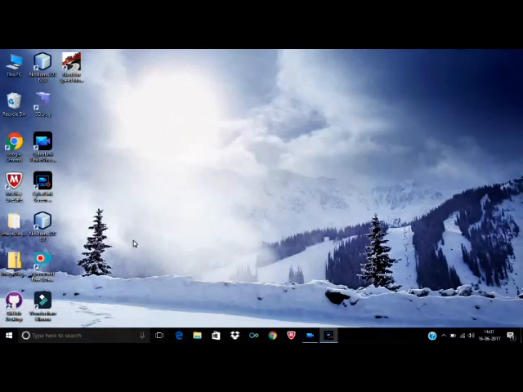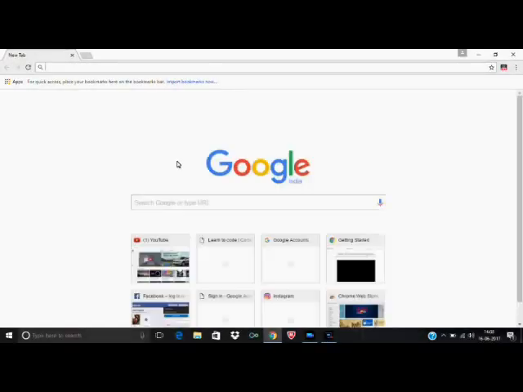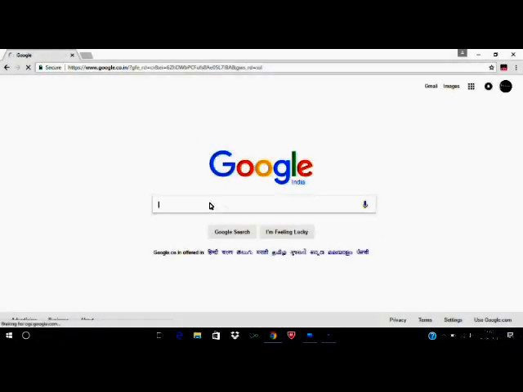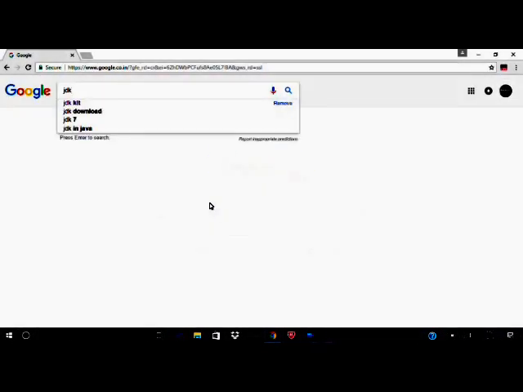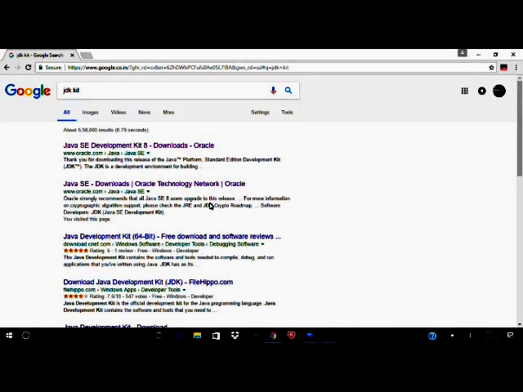Start NetBeans and how to download it. Let's start. Firstly, we open our favorite browser and type here google.com. Here we write JDK kit. Open the first link, that is of Oracle.